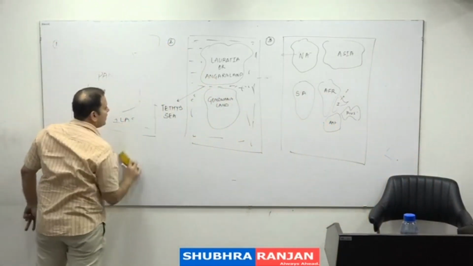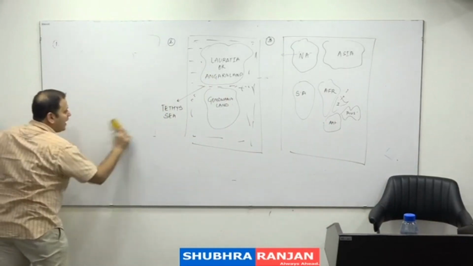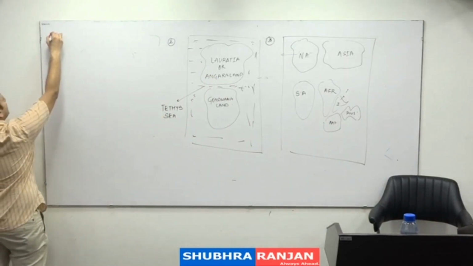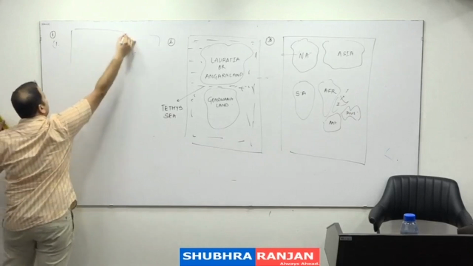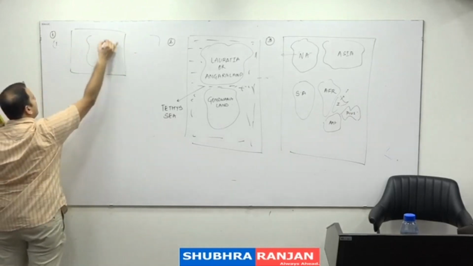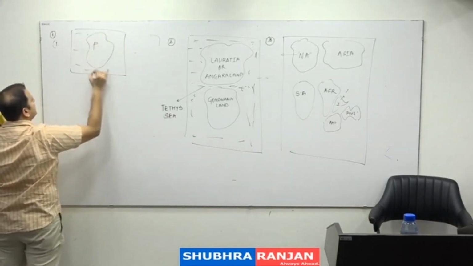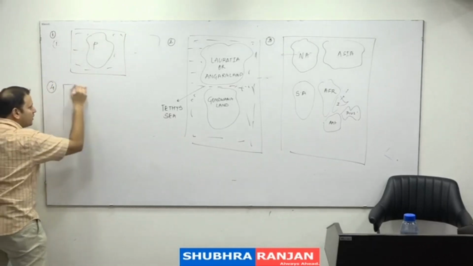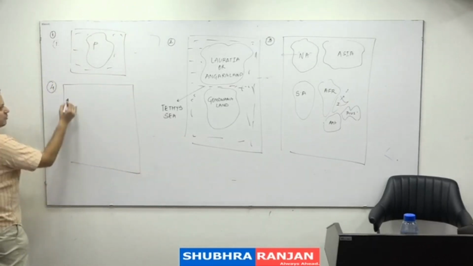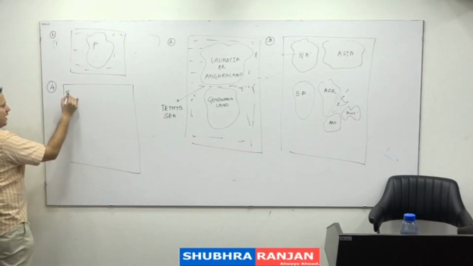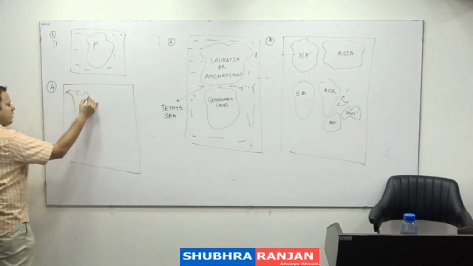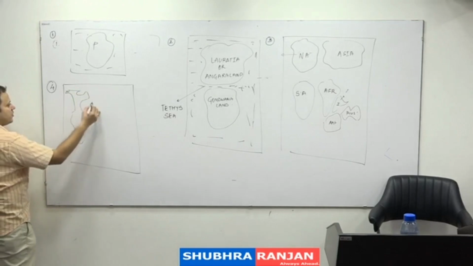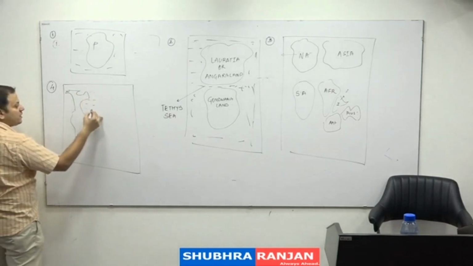He said that the North America and South America, this was first, figure our Pangaea and Panthalassa. Then he said in the fourth condition that North America and South America started moving westwards. And this westward movement resulted into the formation of an ocean which we call the Atlantic Ocean.